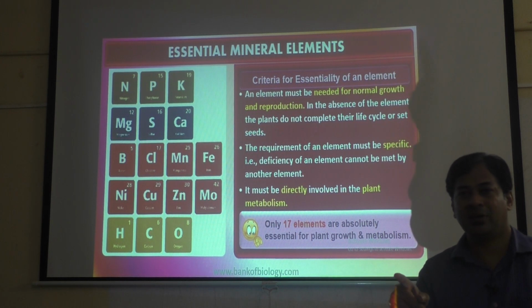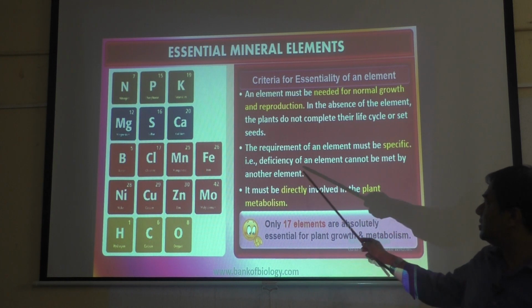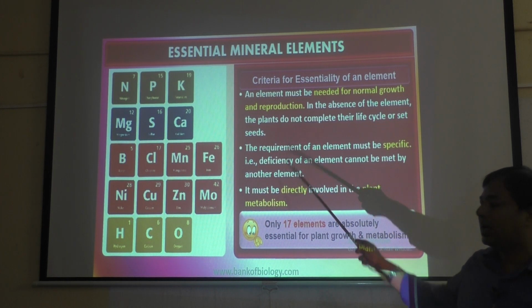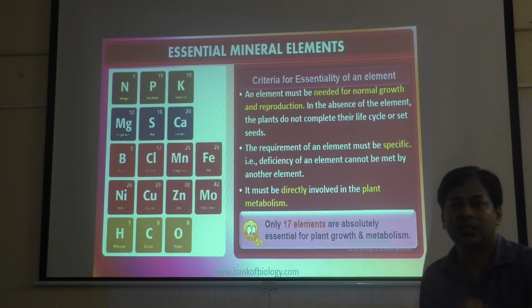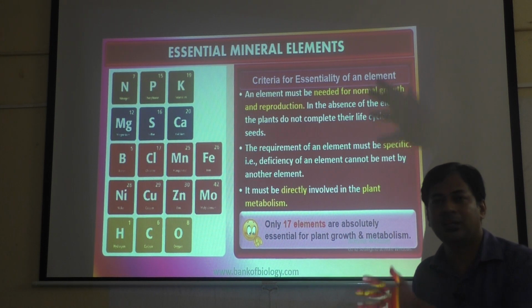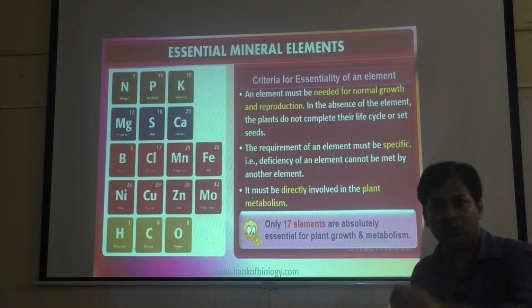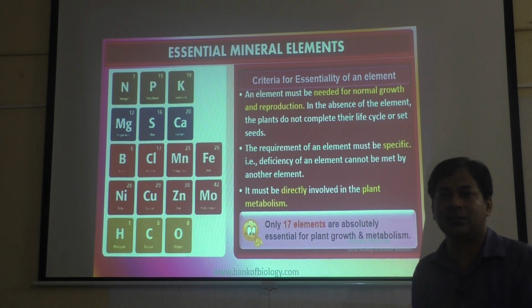Means one mineral cannot take the place of another mineral. If magnesium is not there, you cannot give another mineral in place of that. You have to give magnesium only, because the plant requires only magnesium, not zinc or calcium.